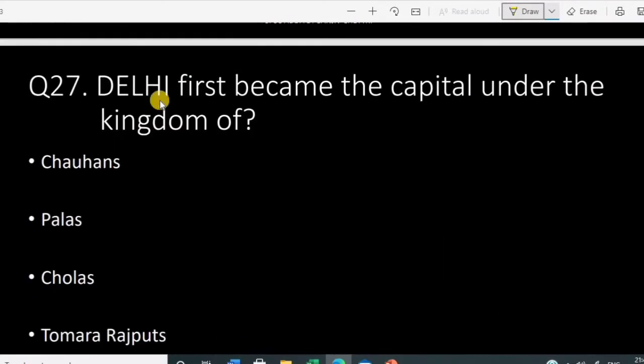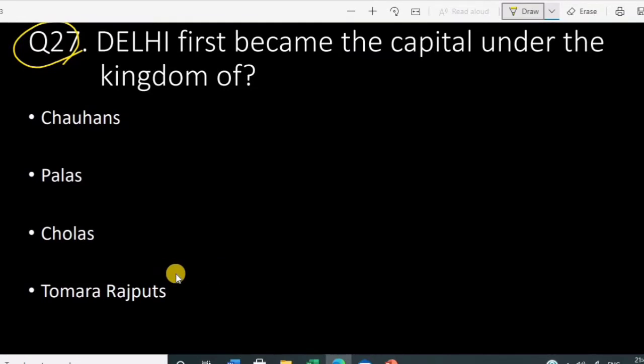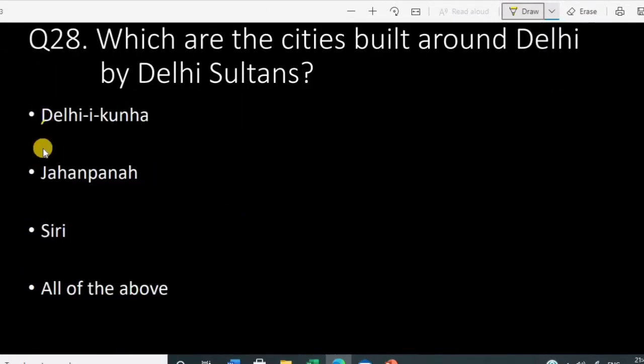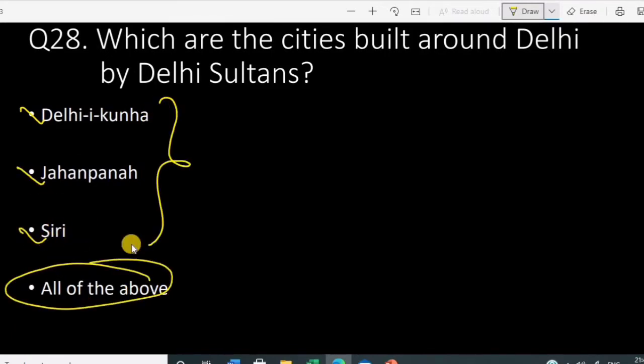Next question. Question number 27. Delhi first became the capital under which kingdom? Now you may confuse it with the Chauhan dynasty, but before that, the Tomar Rajputs were the first to make Delhi a capital. Okay. Which are the cities built around Delhi by the Delhi Sultans? Delhi Kuhna, Jahanpanah, Siri. All of the above is true. These are some of the cities built around Delhi by the Delhi Sultans.